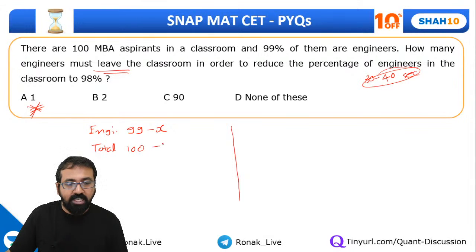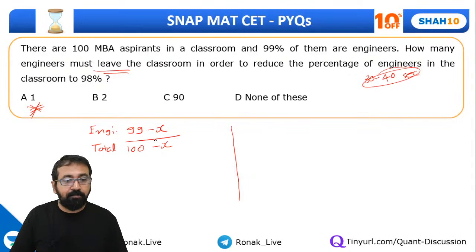So if we want, we can go ahead this way. Okay, let's assume that we have asked X engineers to leave the classroom. So 99 minus X are the engineers left, and total students left in the classroom are this one, right?